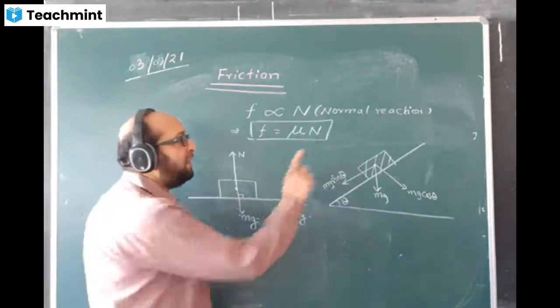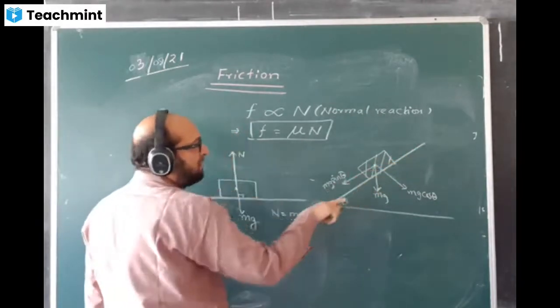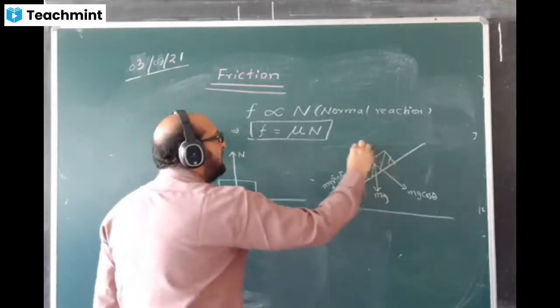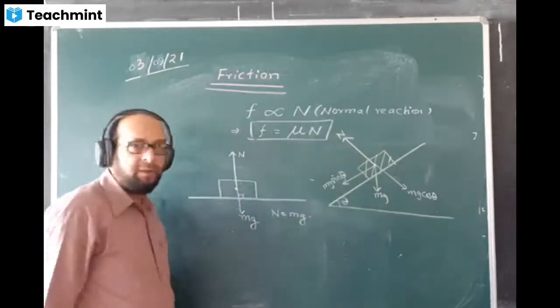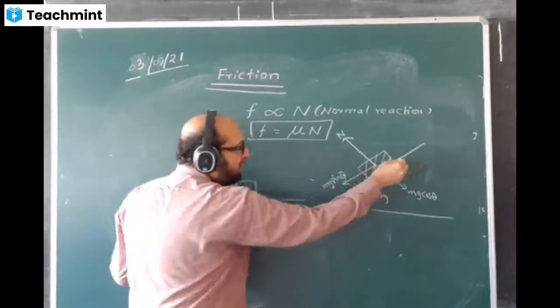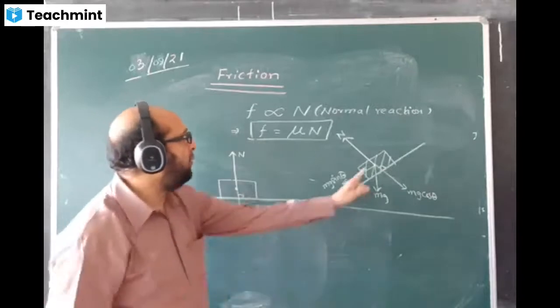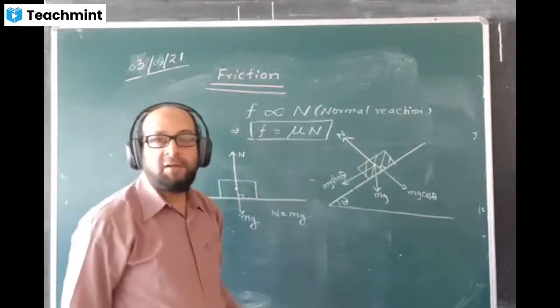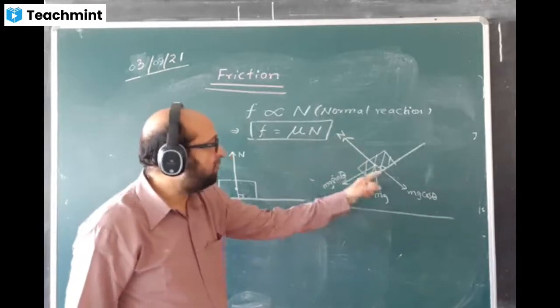Now the normal reaction in this case should be perpendicular to the surface. Here is the surface. Normal reaction you have to draw like this, this way. N will be perpendicular to this surface. See, perpendicular. It should look perpendicular. Don't draw like this. This is never looking perpendicular to the surface. It has to be normal to the surface, perpendicular to the surface.